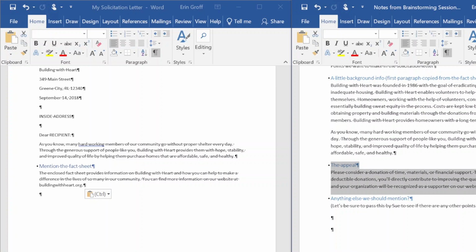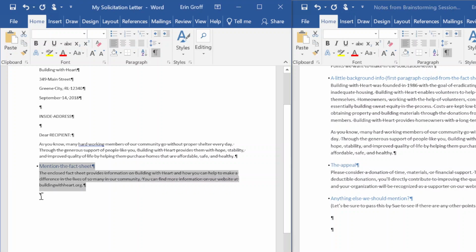This time we're going to use the keyboard shortcut. I'm going to hold down my Control key and click on the letter C. So that copies it to my clipboard. And then I'm going to go back over to my solicitation letter. I'm going to position my insertion point before the last paragraph marker. So right down here at the end.